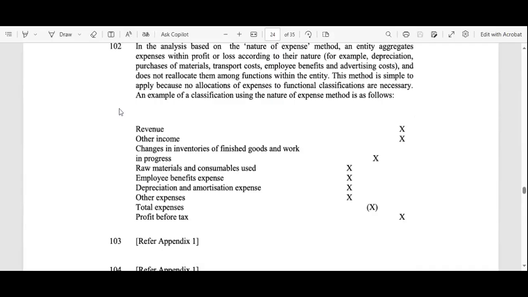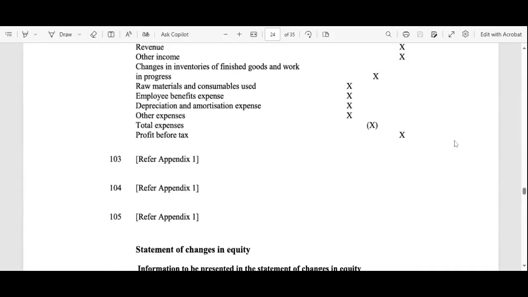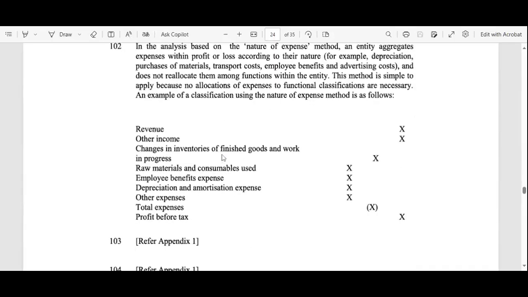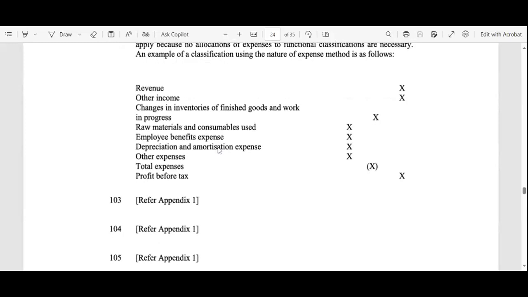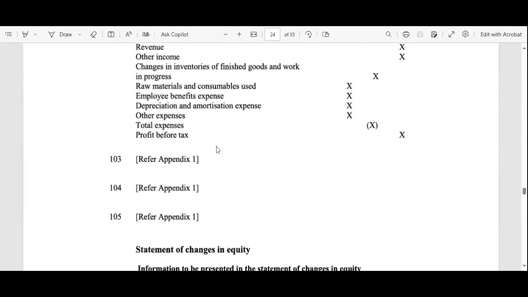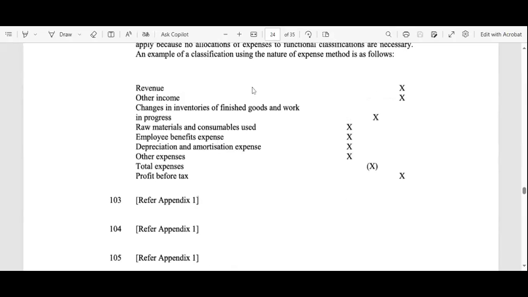Let's see. Guys, this is the format for the profit and loss account given here. If you see the clear format, the first point is the revenue, that is the revenue from the main business, the operating business. Next one is the other incomes. Companies also have some other income as well.